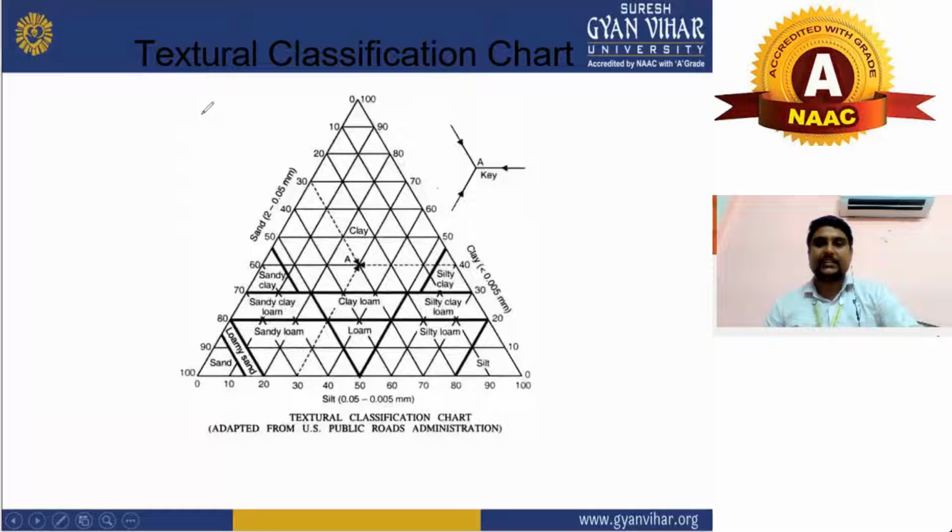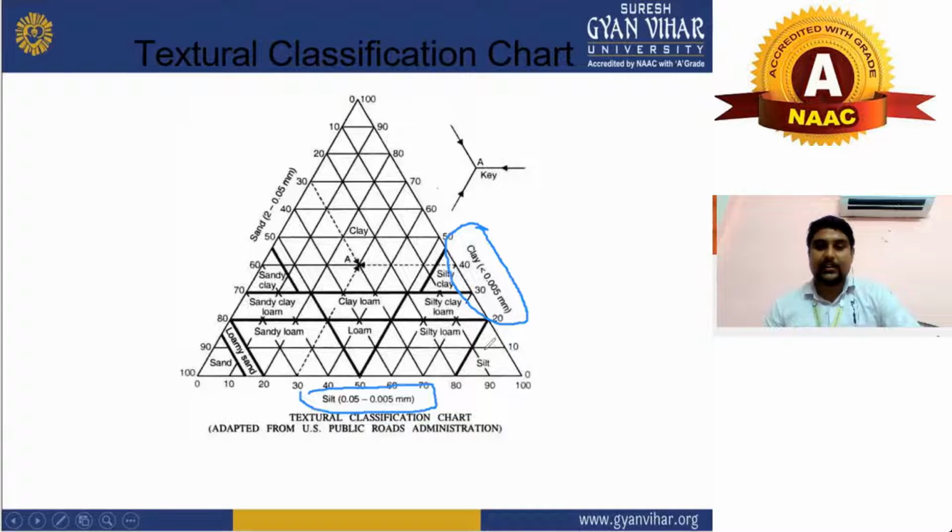As you can see here, this is the textural soil classification chart, and this is based on the type of texture of a particle. As you can see here, this is a clay which varies between 0.025 to 0.5 mm. There is also clay which is less than 0.05 mm, and there is also silt which varies from 0.05.